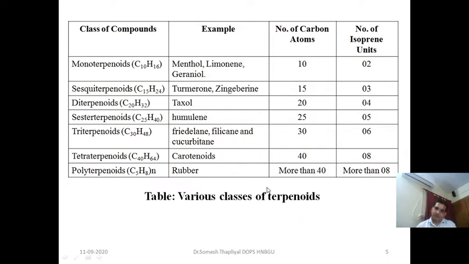And if the number of carbon atoms is more than 40, it is known as a polyterpenoid. So these are the various classes of terpenoids, and you should be familiar with how many isoprene units are present in each class, because in competitive exams you can be asked about the number of units in an individual class of terpenoids.